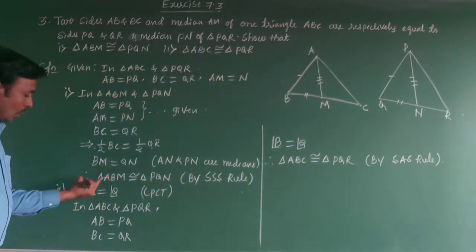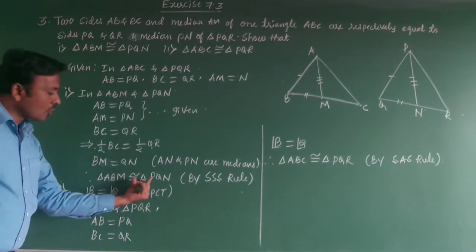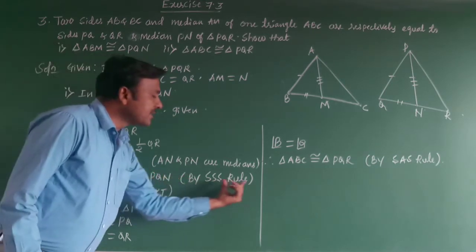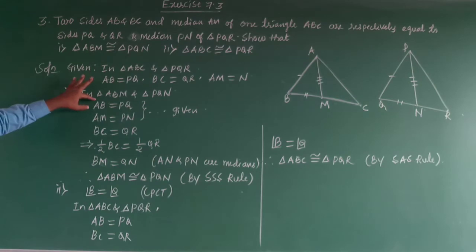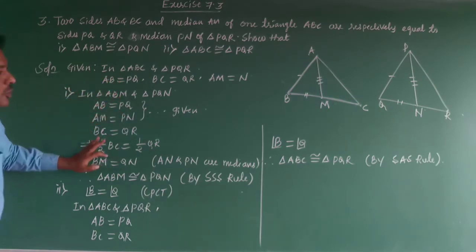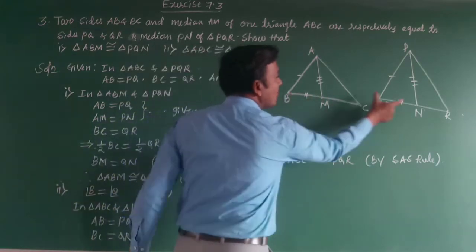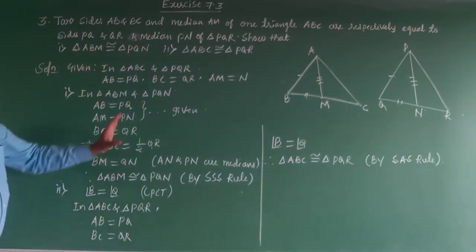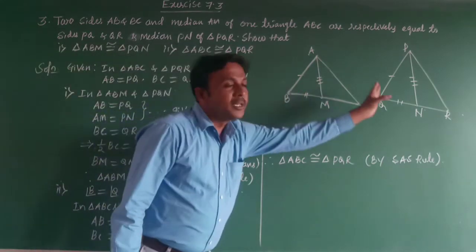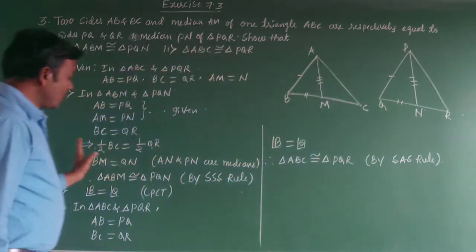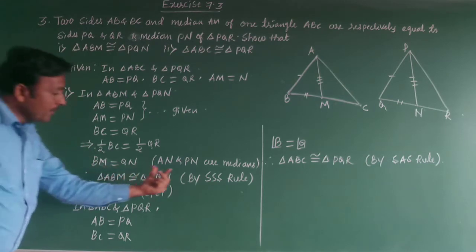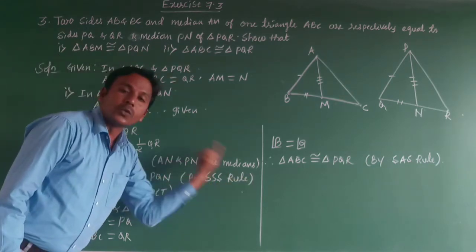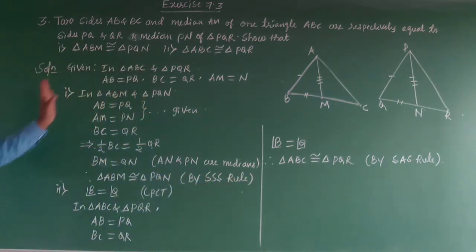So we can conclude triangle ABM is congruent to triangle PQN by the SSS congruence rule. AB is equal to PQ, AM is equal to PN, and BM is equal to QN. So by SSS, when three sides of one triangle are equal to three sides of another triangle, we say those two triangles are congruent by the SSS congruence rule. So this is the first question.